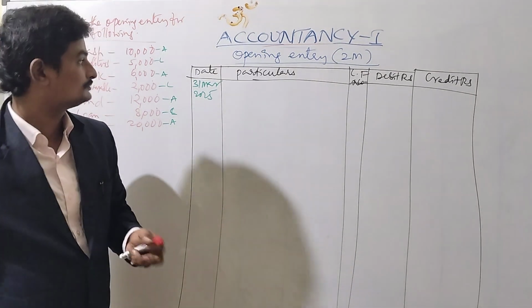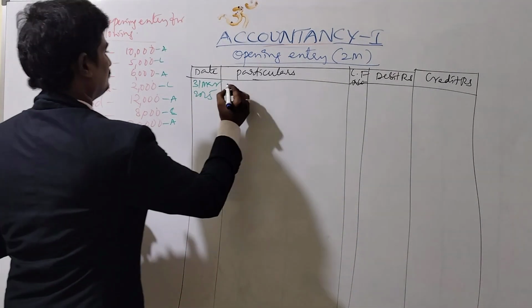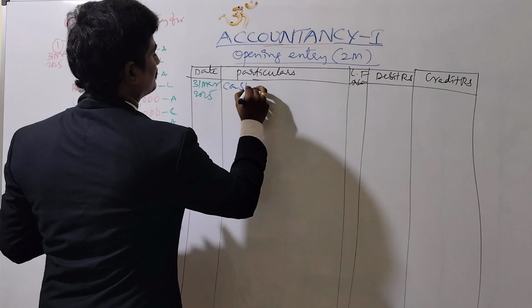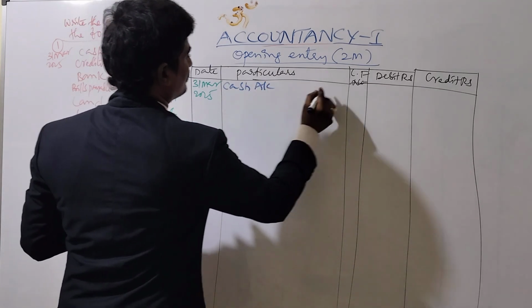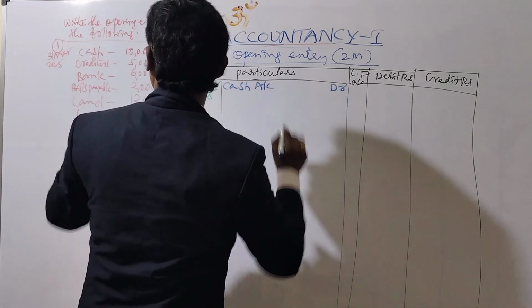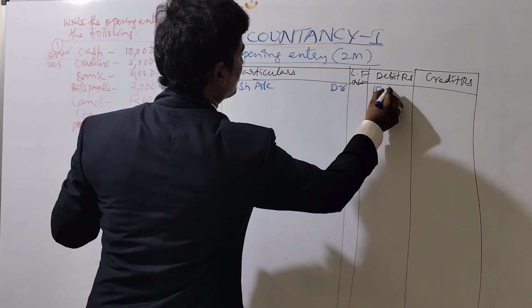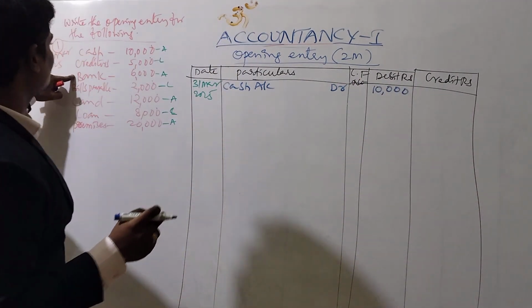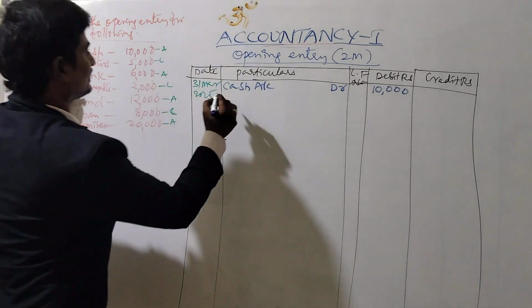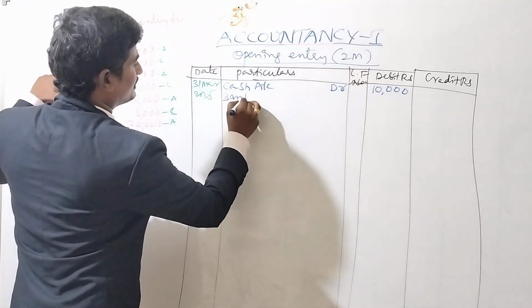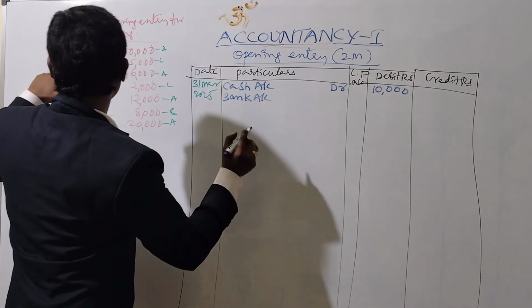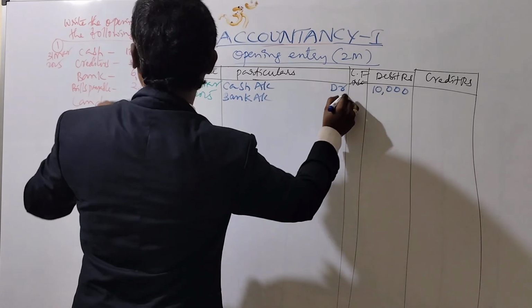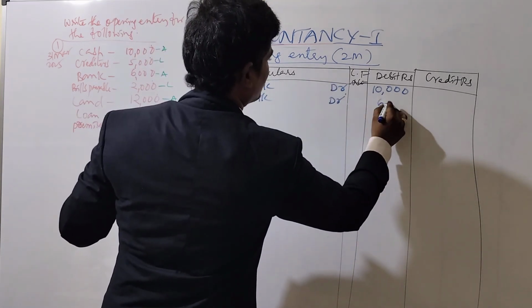The first one, cash account, debit column 10,000 rupees. Next, bank account, debit 6,000.